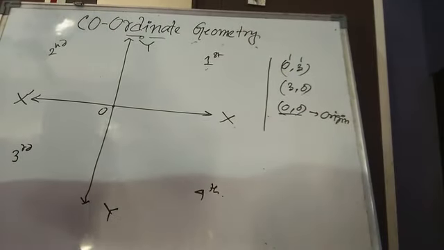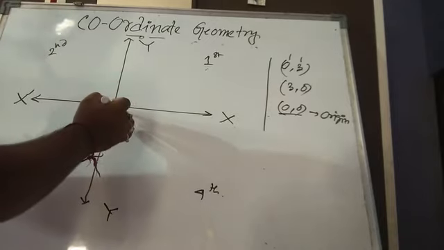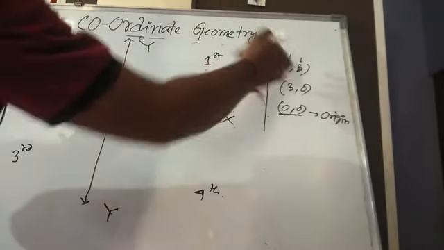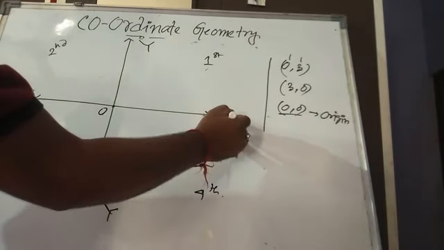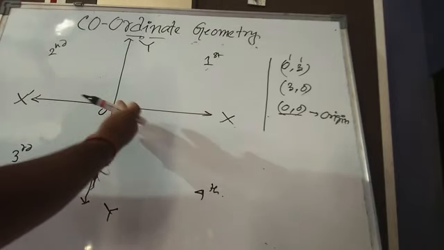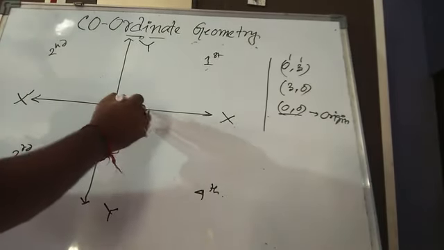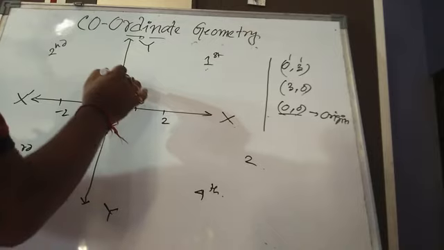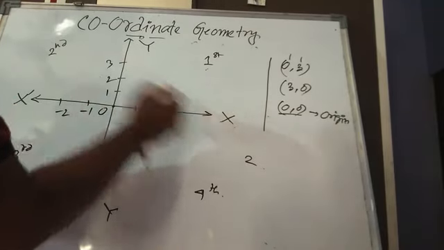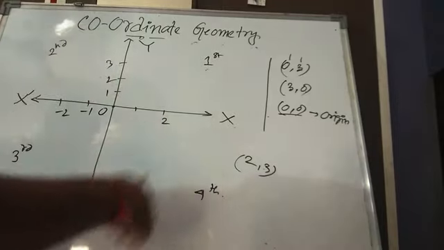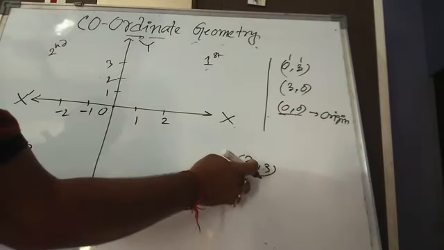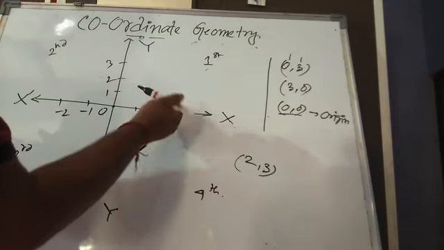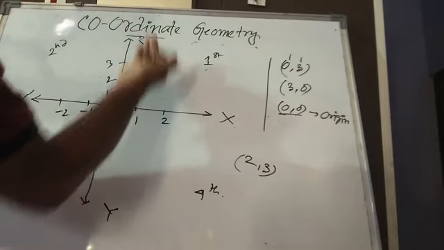See, 0 comma 3 means the value of x is 0. When we locate any point, first we count the value of x. It is the right side or the left side. If it is a positive value, we'll go this side; if it is a negative value, the other side. Suppose the point 2 comma 3, as I have taken earlier. We count: it's a positive value, so 1 2, then y is 3, a positive value, so we go upwards, because upwards is positive for y.